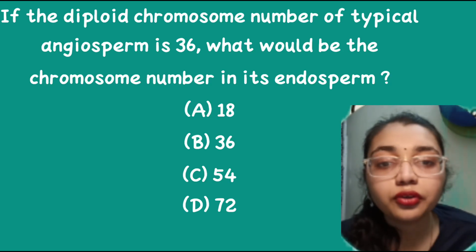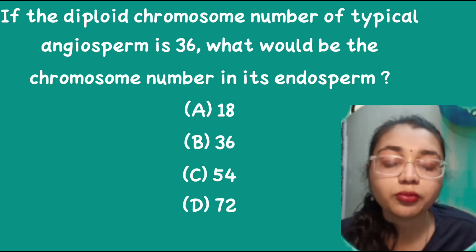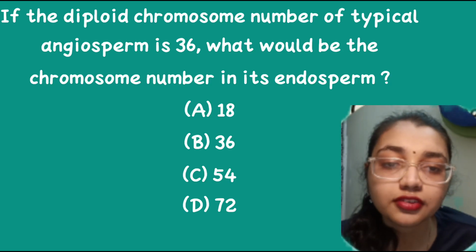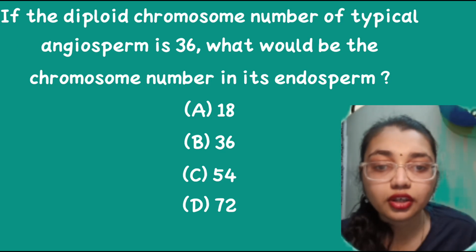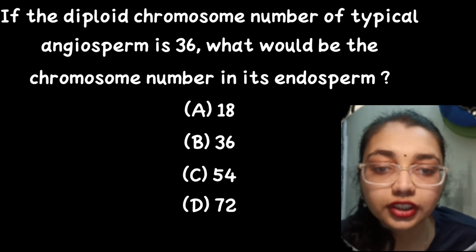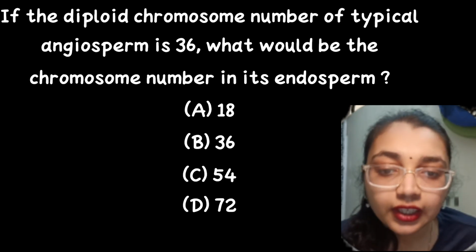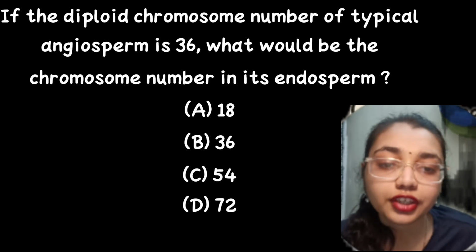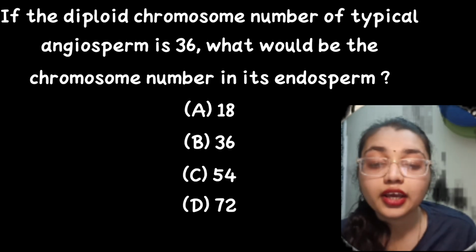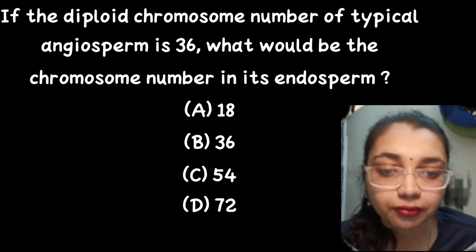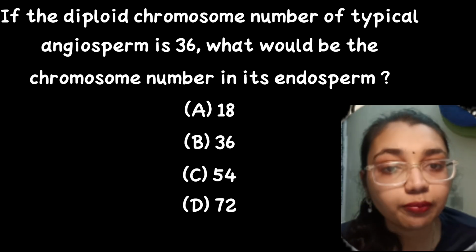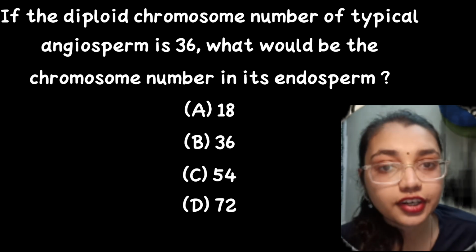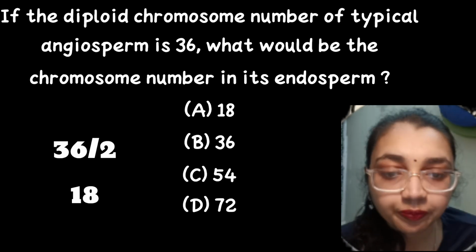The next question is: if the diploid chromosome number of a typical angiosperm is 36, what would be the chromosome number of its endosperm? Now we have to calculate to determine the haploid chromosome number. The diploid chromosome number 2n of the given angiosperm is 36. We have to find the haploid chromosome number, so we divide the diploid number by 2. 36 divided by 2 comes out to be 18.